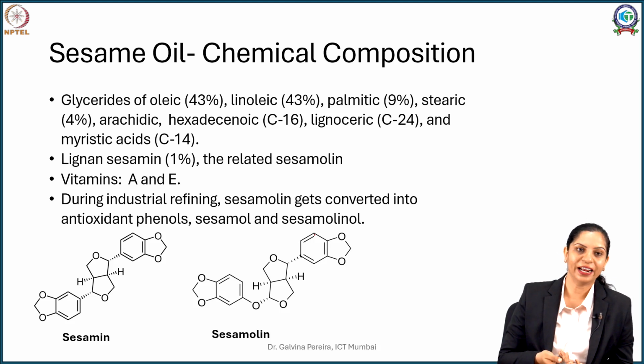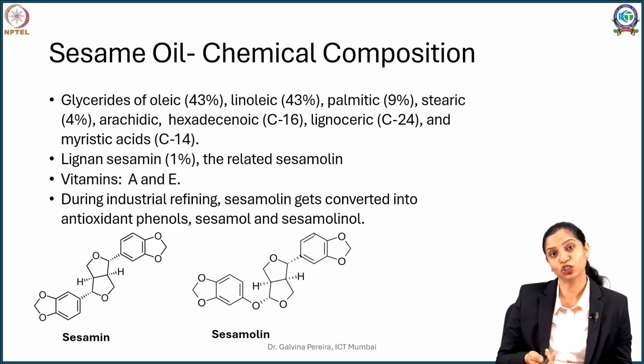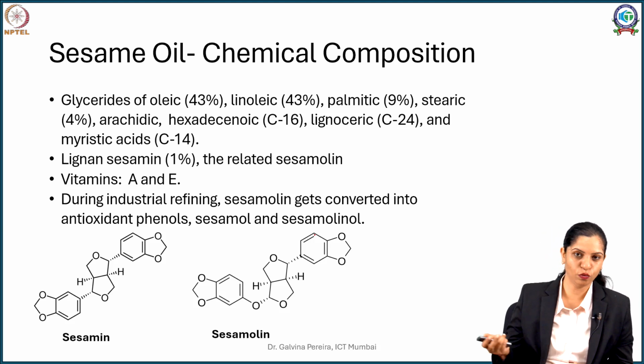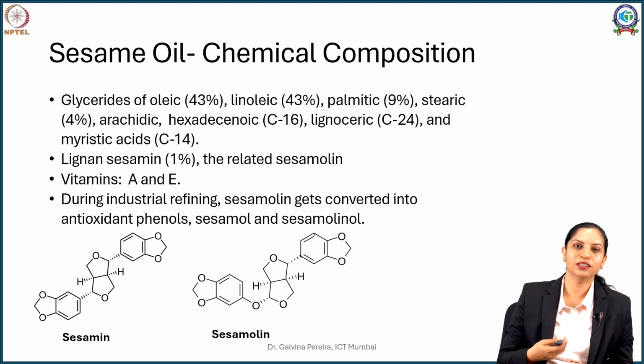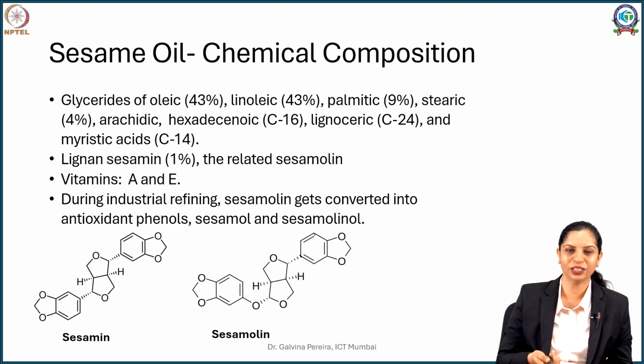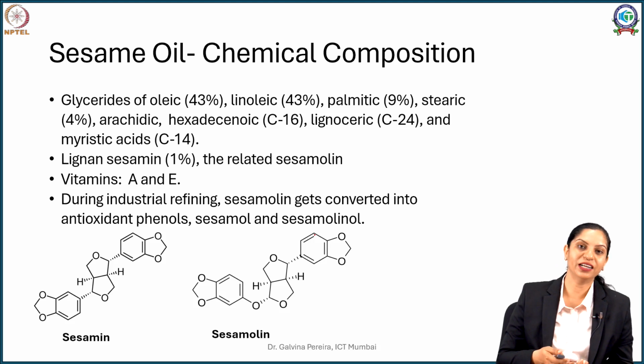You can see your arachidic, you can see your hexadecanoic, lignoceric, which is very big, almost C24, that is 24 carbon, and myristic acid. All of these triglycerides make it bland, make it stable, and you will see the majority of them go in the saturated or monounsaturated range. So that's the reason Ayurveda treats this oil to be very stable.